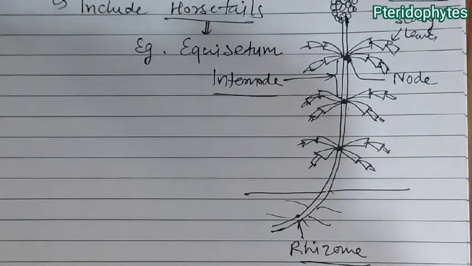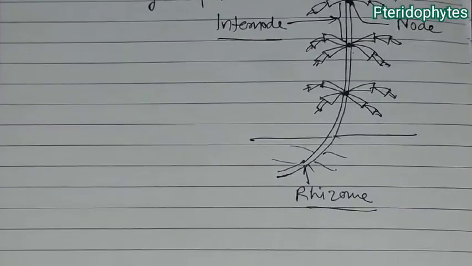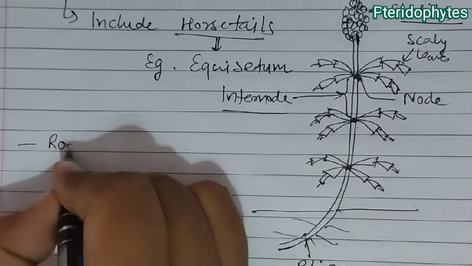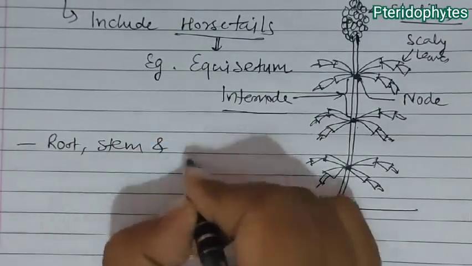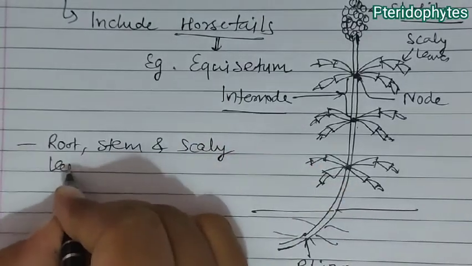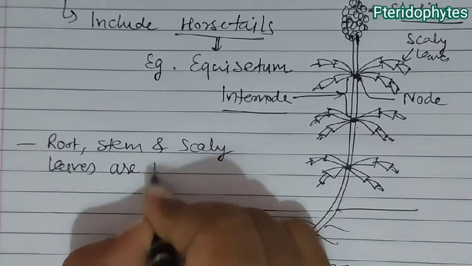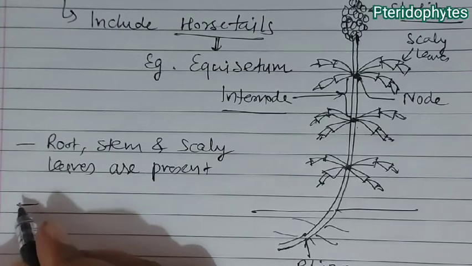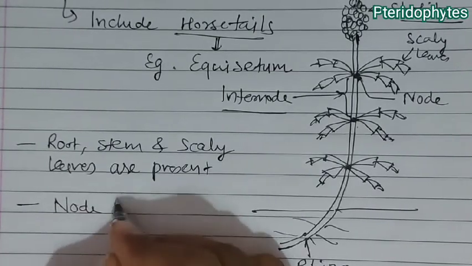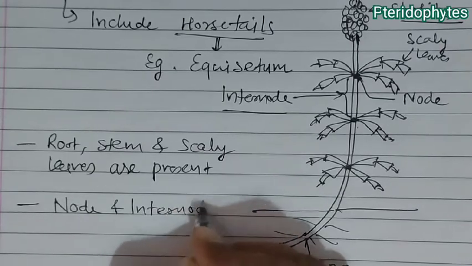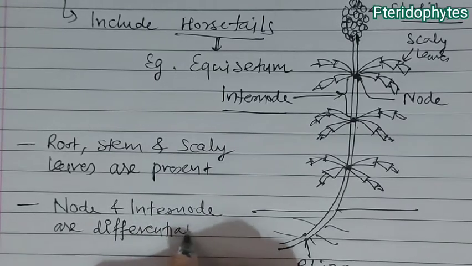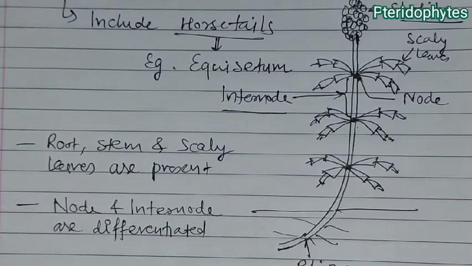Now, if we talk about this Equisetum, then in this Equisetum, root, stem and scaly leaves are present. Next to that, node and internode are differentiated.